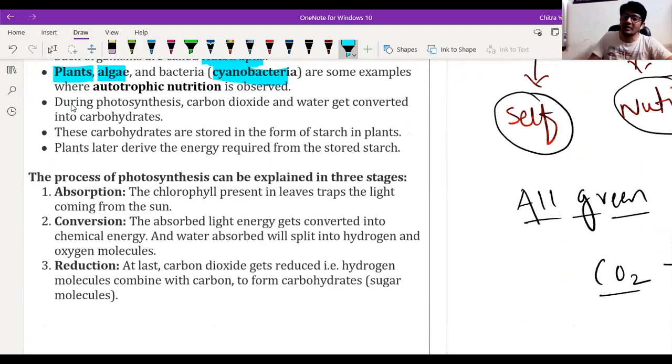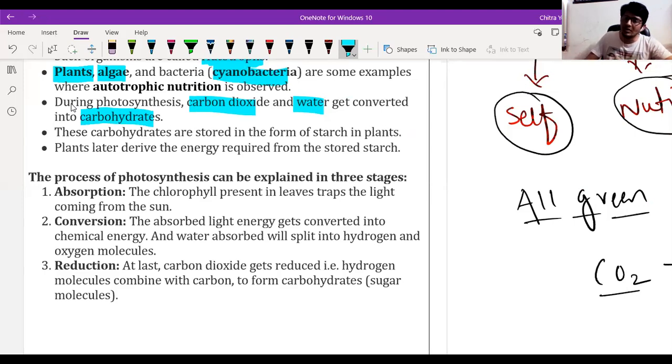Okay, so you can write in autotrophs, for example, we have all green plants, algae, and cyanobacteria. During photosynthesis, carbon dioxide and water get converted into carbohydrate. Plants generally contain chlorophyll. Chlorophyll absorbs radiant energy and converts it into food by using carbon dioxide and water.